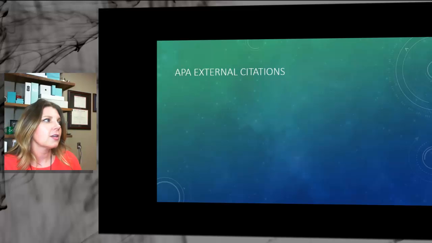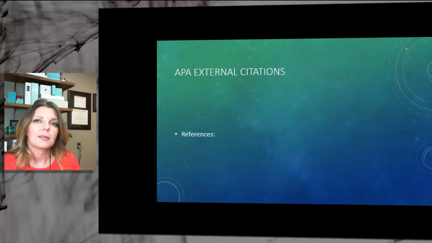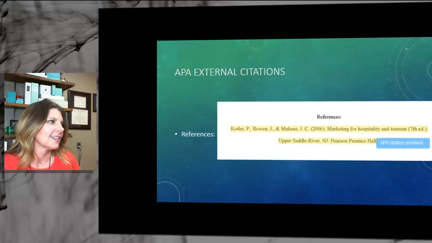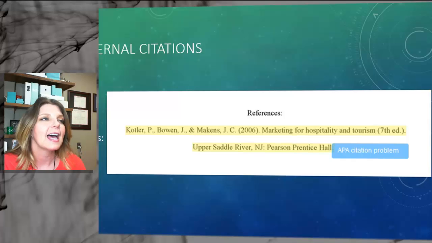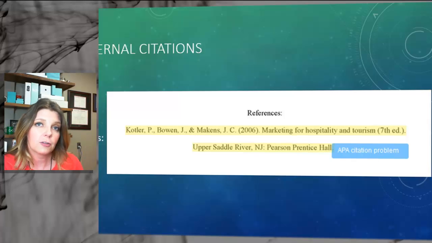Okay, let's talk about external citations. This is the part of the references that comes at the end of your paper. So let's look at another student example. All right, so this is a references section, and it looks almost correct. It almost fooled me. First of all, there's no colon after the word references.